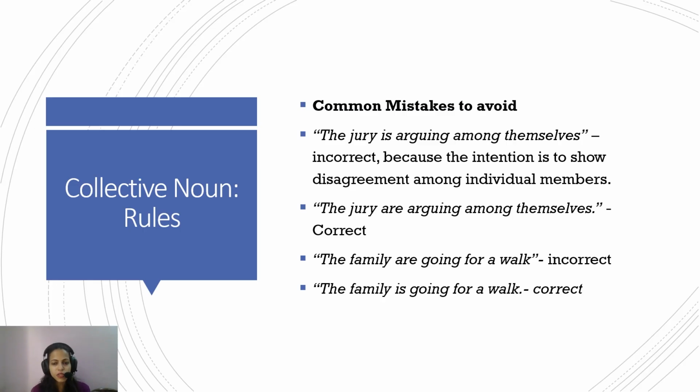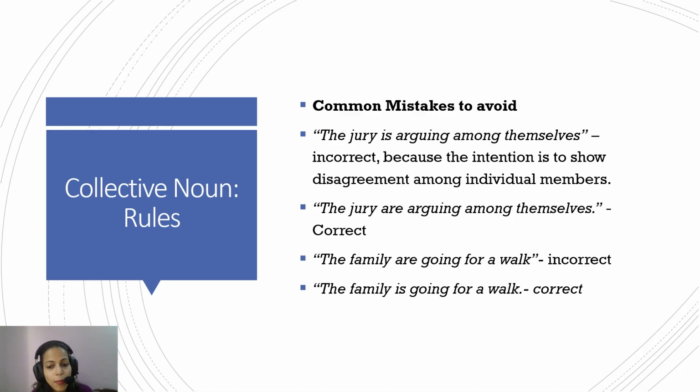Now, the common mistakes to avoid when using the collective nouns. So in the statement, "the jury is arguing among themselves," what is wrong here? Why does it feel incorrect? Because the intention here is to show the disagreement among the individuals. So many different individuals in the jury, all the jury members are exhibiting different behavior. So the focus is on the individuals that comprise the jury, and hence it should be treated as plural. So, the jury are arguing among themselves.